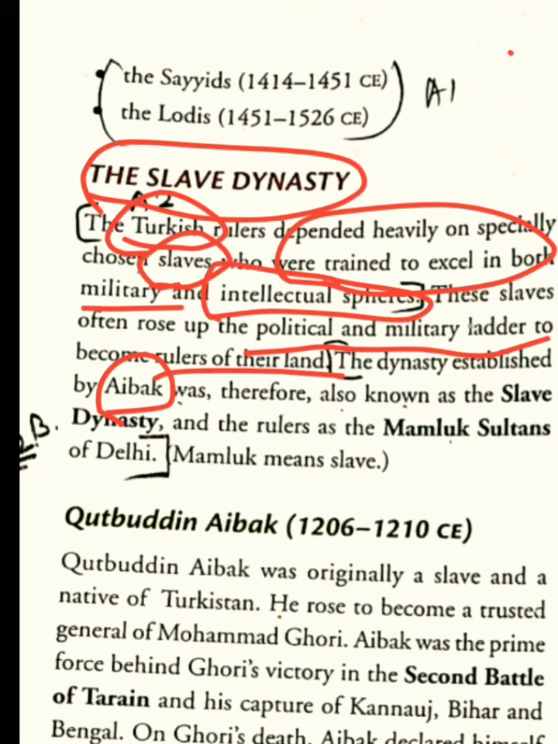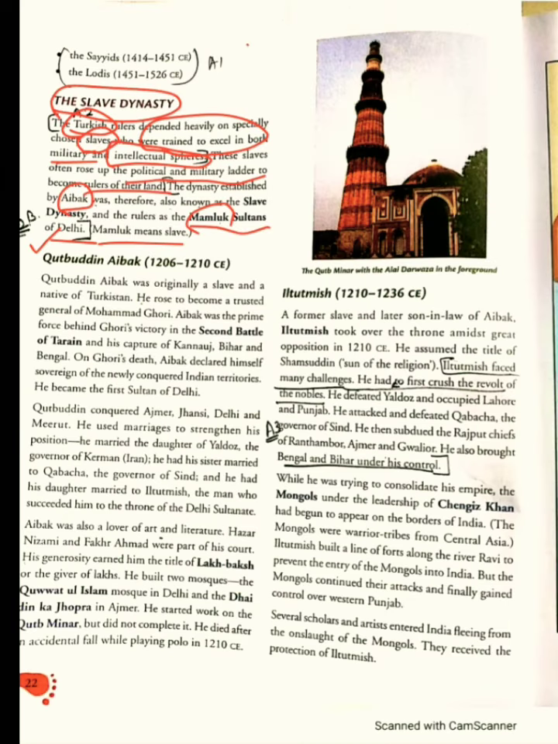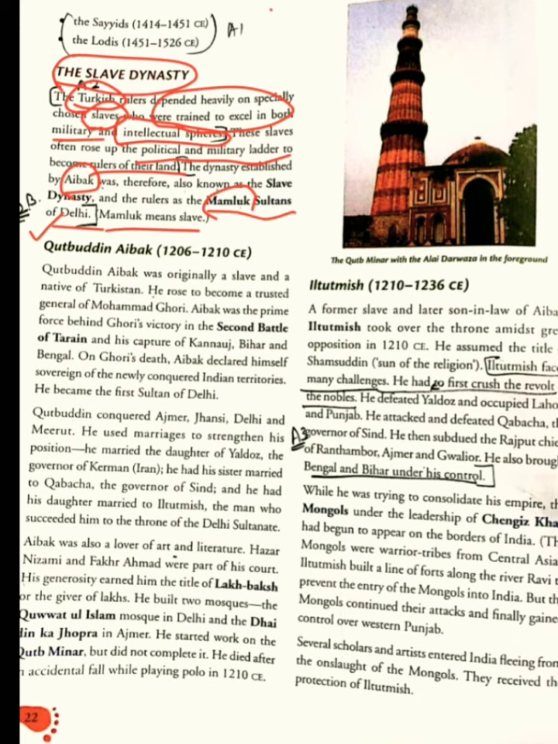The rulers are also called Mamluk Sultans of Delhi. Mamluk, if we look at the literal meaning, means slave. There will be different slave rulers such as Qutb-ud-Din Aibak, then we'll read Iltutmish, and so on. So in this video for today, it was this much only. In the next video, we will start with these slave rulers of the Delhi Sultanate.